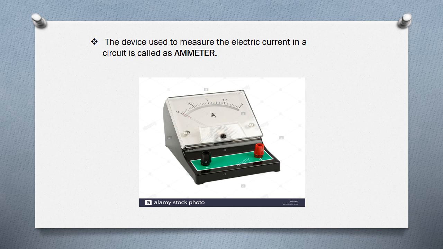Here also, the electricity is measured in amperes. Zero readings are there. Clearly observe the readings: 0, 0.5, 1, 1.5, 2. Like that, up to 2 amperes of electric current is measured through this ammeter. The device used to measure the electric current in a circuit is called an ammeter.